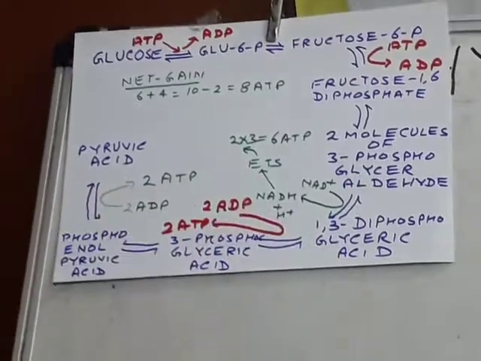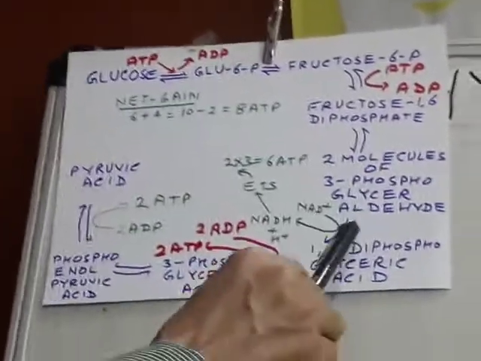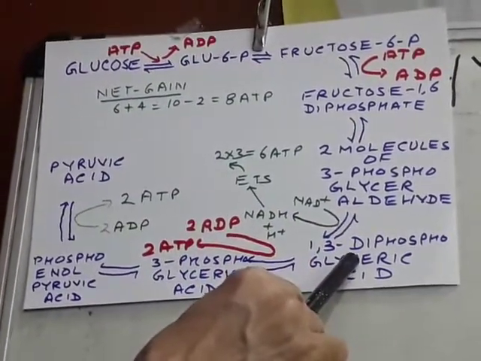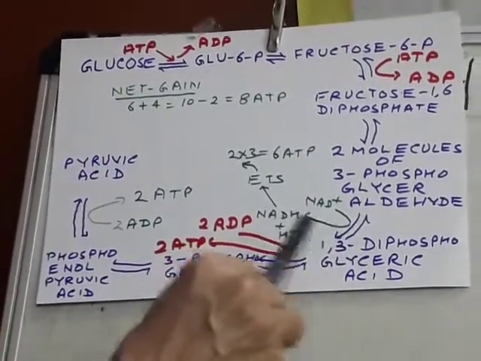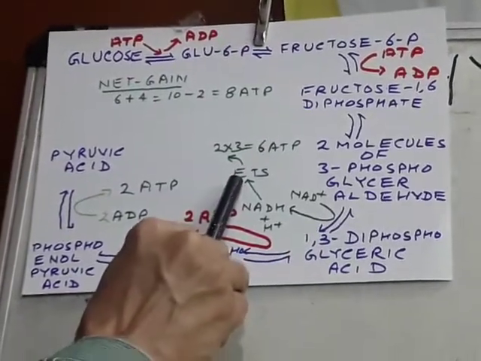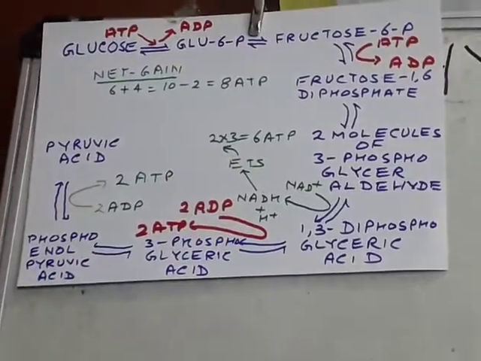Now there is oxidation and one phosphate is again added by phosphoric acid to form 1,3-diphosphoglyceric acid. Hydrogen comes out and is taken by NAD to form NADH and goes to the electron transport system to form 2 into 3, 6 ATP.